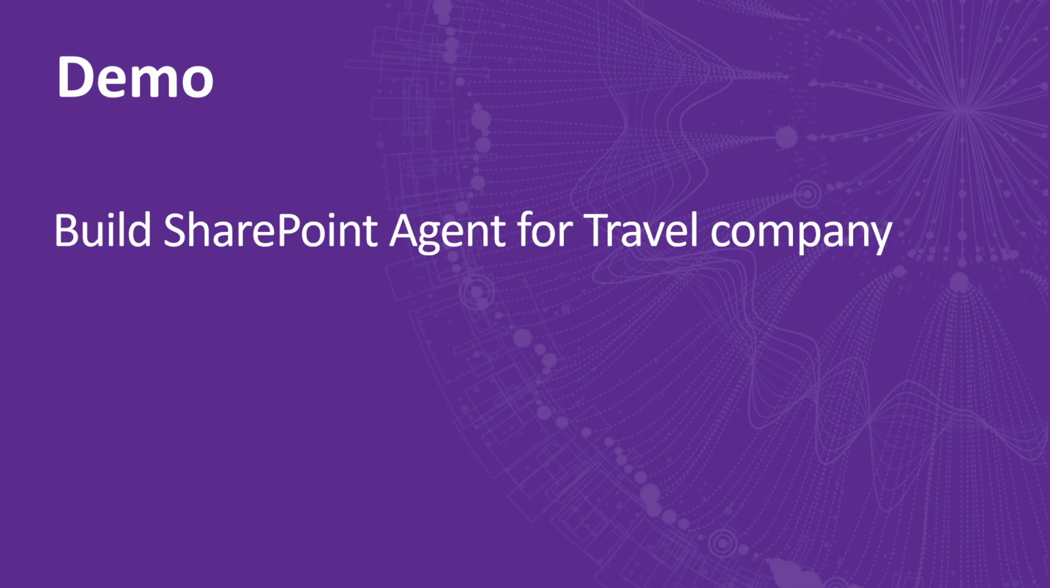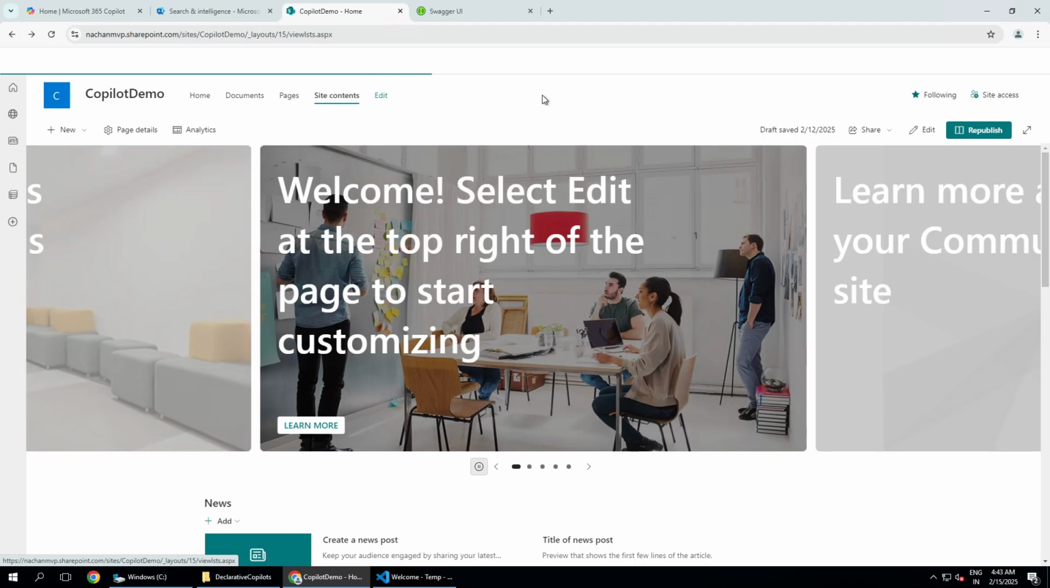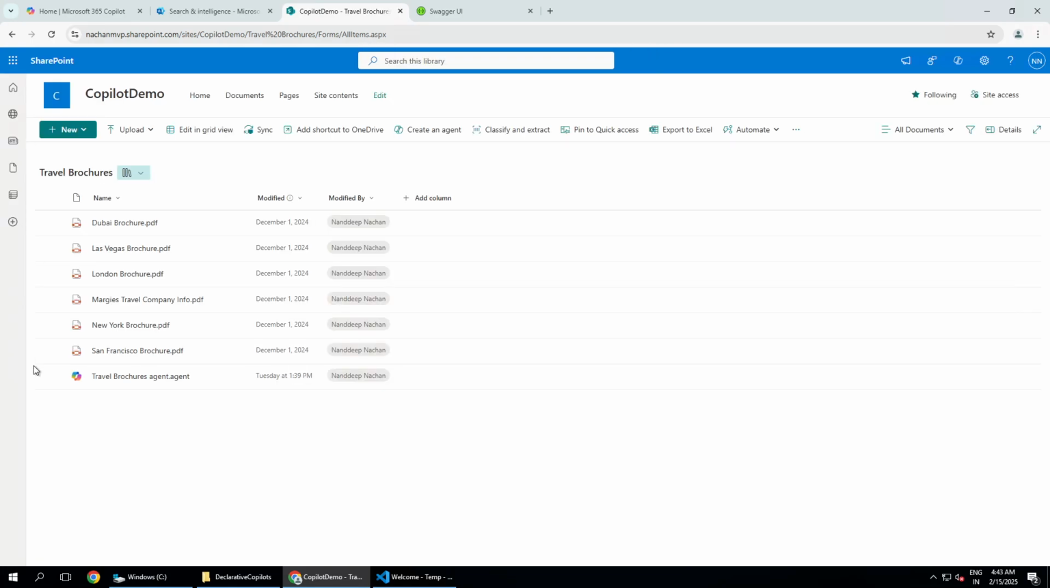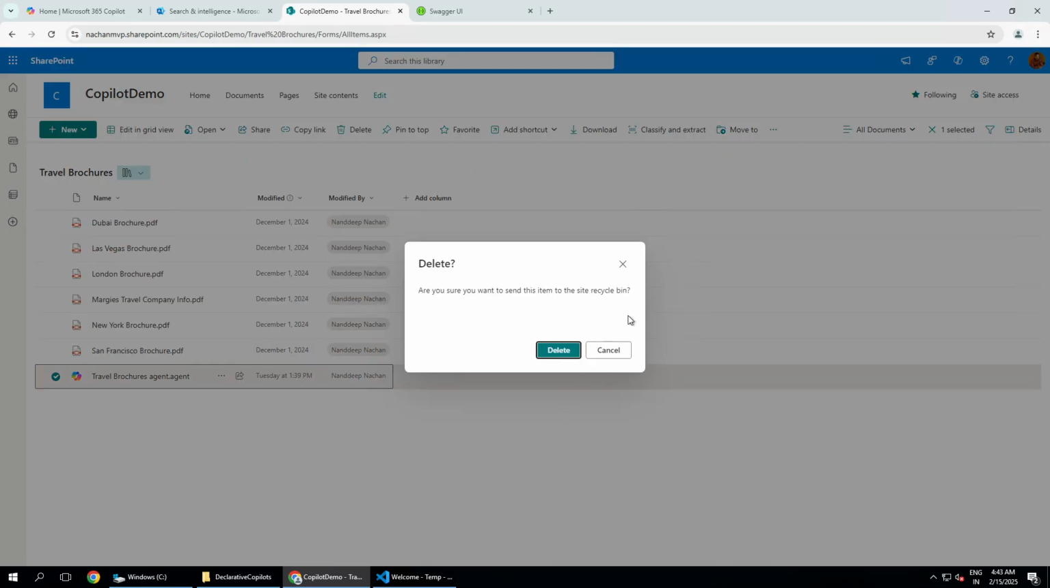Since we don't have many slides, we will just go through demos. We will see, for example, if you want to build your SharePoint agent, how you can do that. So let us take an example of a travel company. I have some documents with travel information, the travel brochures here. Imagine that you are running a company called Market Travels. Let me just delete the first one.